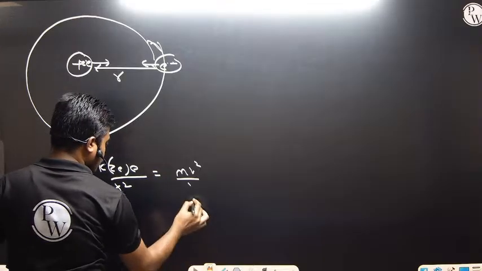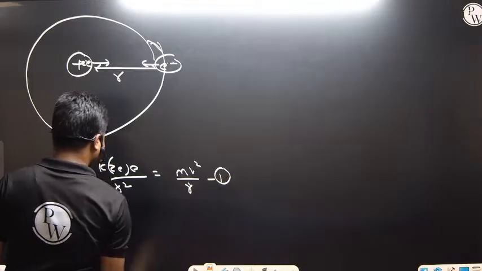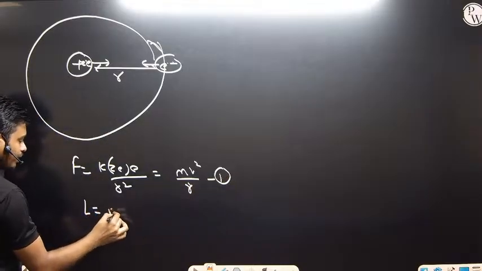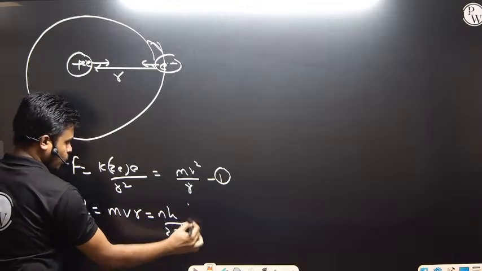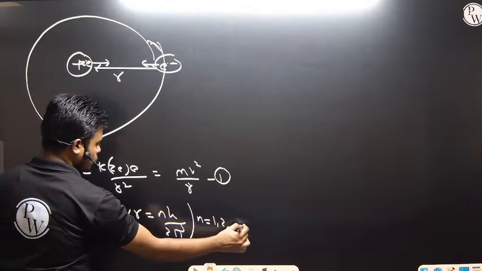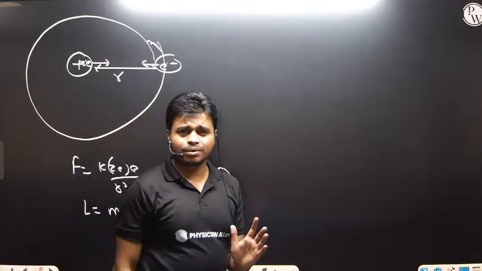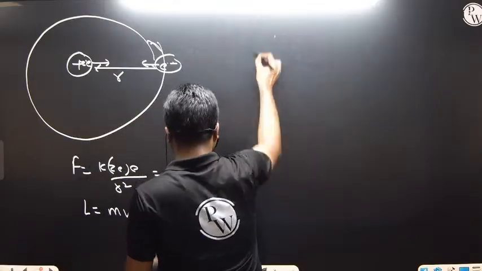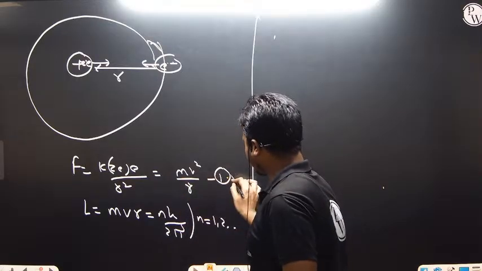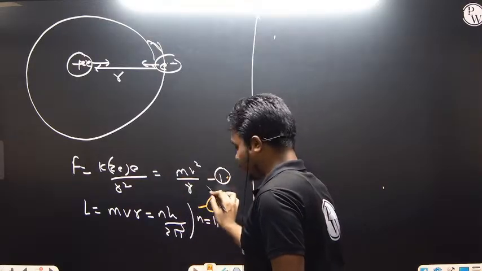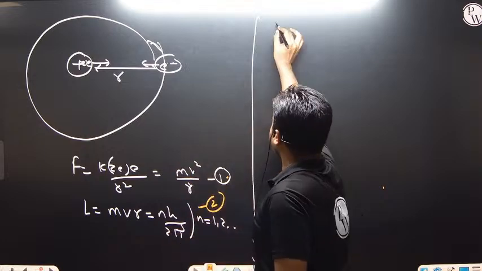Solving this particular equation, the second equation that we have is angular momentum, given by mvr equals nh by 2 pi. What is n here? n equals 1, 2, 3. I am not going to do the derivation part, as it will take a lot of time. I will just note the things that we should keep in mind. After solving equation 1 and equation 2, we can come to some conclusions, starting with the radius of the nth orbit.